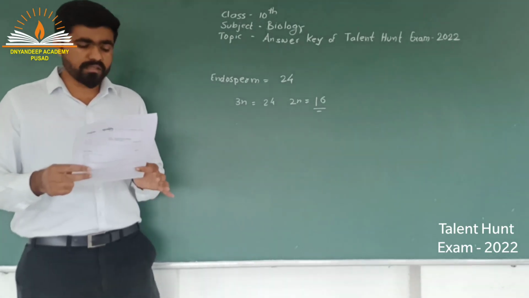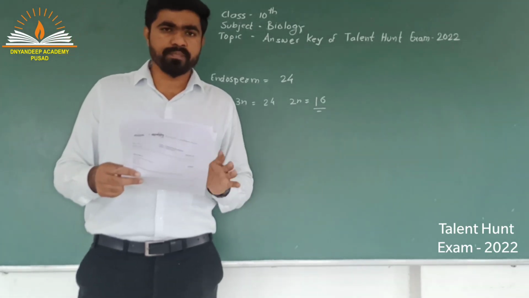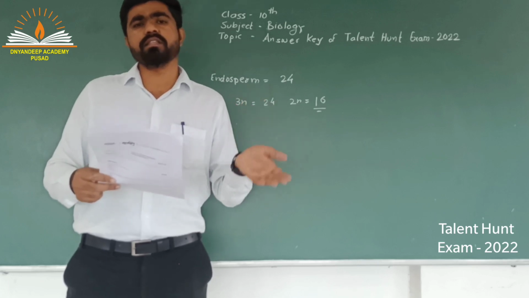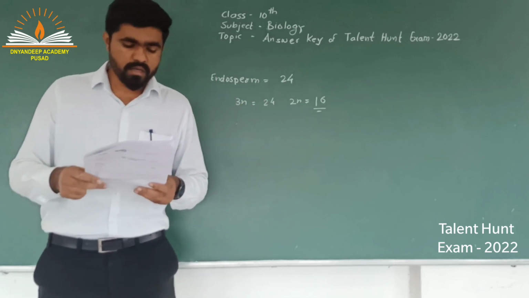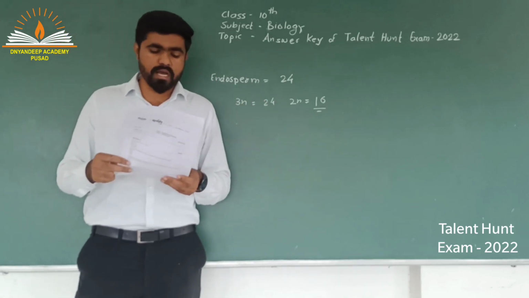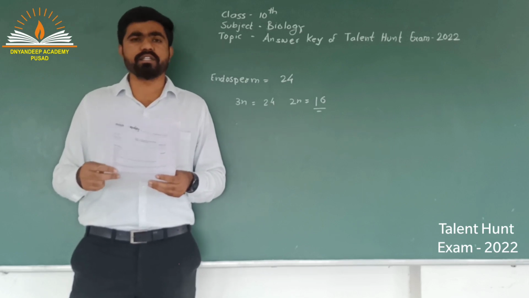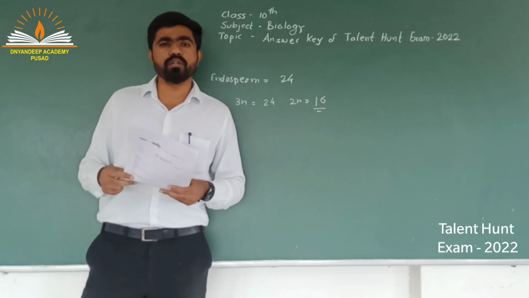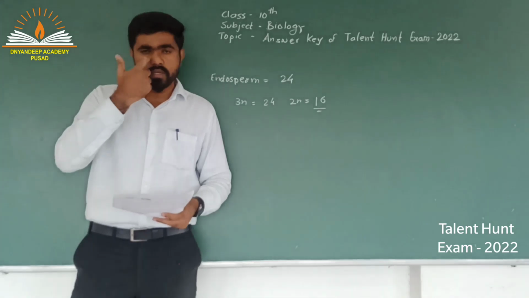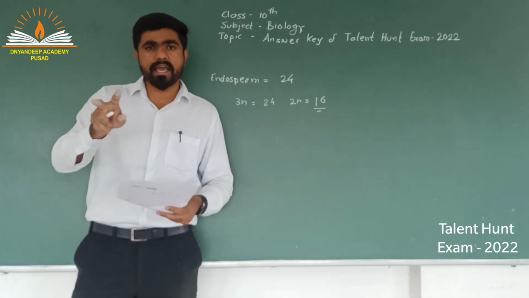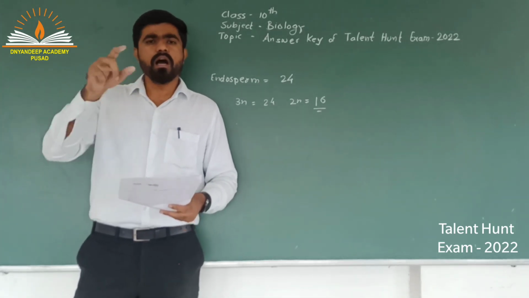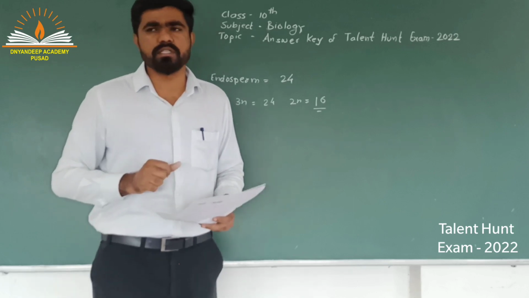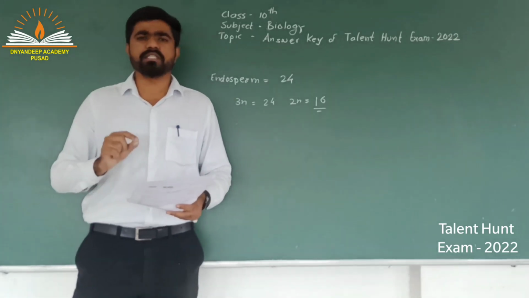Next, question number 36 of set A, and this was the question of even set B. Question number 34, how many NADH2 molecules are produced during electron transfer chain? Now this is a question referring to aerobic respiration. We all know that there are two types of respiration, aerobic in the presence of oxygen, anaerobic in the absence of oxygen. In aerobic respiration there are three steps.